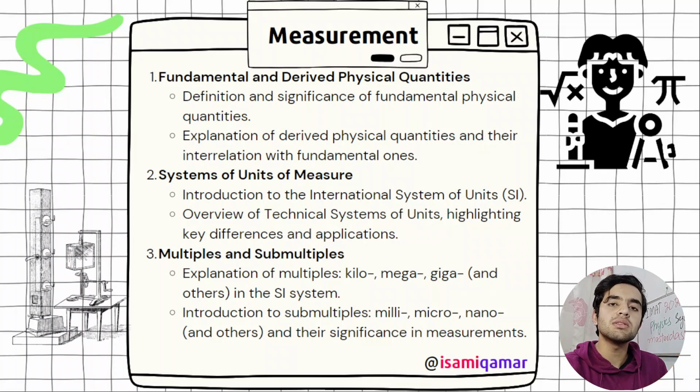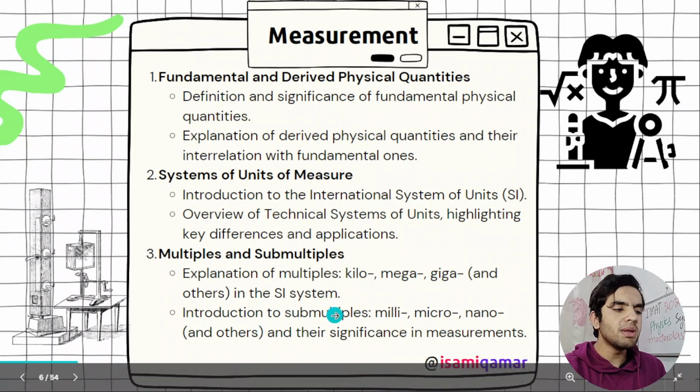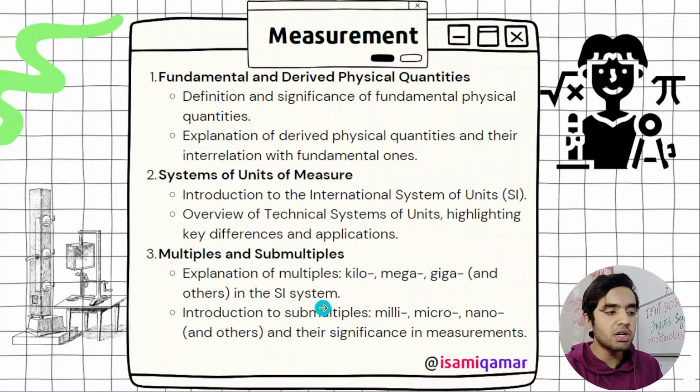So you need to know these things, milli, micro, all these things. Milli, micro, and picometer, nanometer, these are widely used in physics. So you need to know that.